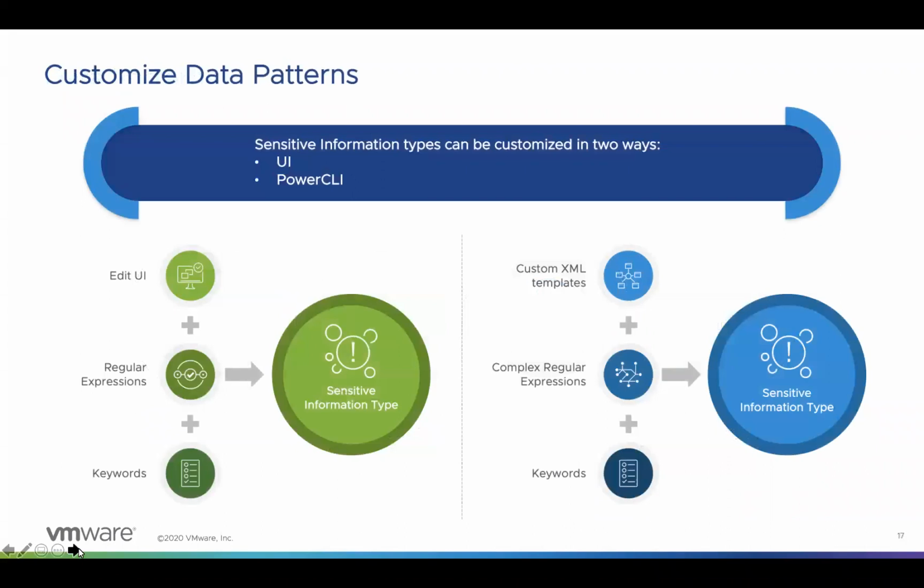Sensitive information types can be customized in two ways, that is through the user interface and PowerCLI or PowerShell script. When we talk about customized patterns, sensitive information types are what we focus on. These are combinations of regular expressions and keywords combined in an XML template.